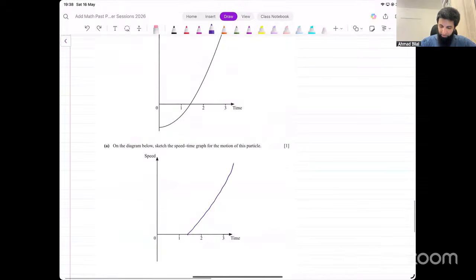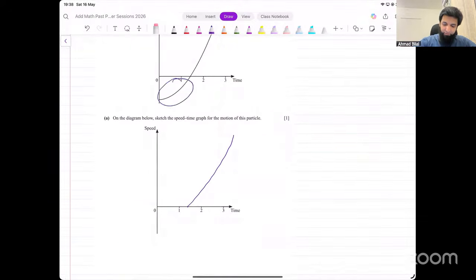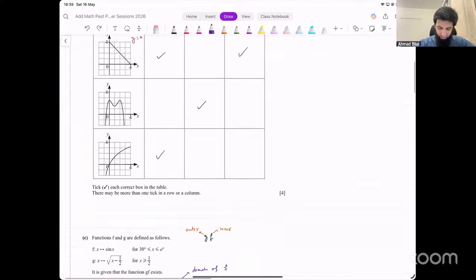So it looks more like this. On the left side, reflect this graph. Okay, when you reflect it, it is going to look something like this. It's too high. Yeah, something like this. Make the gradient more zero there as well.